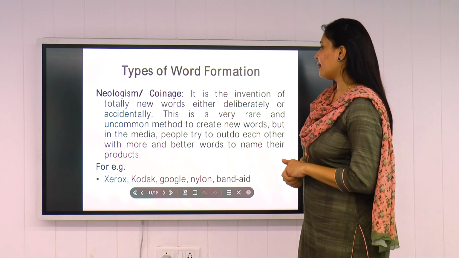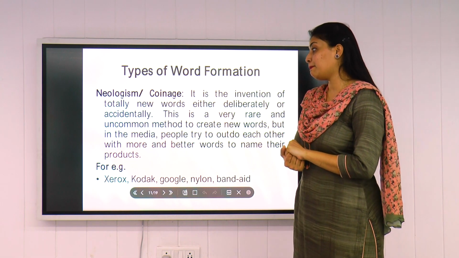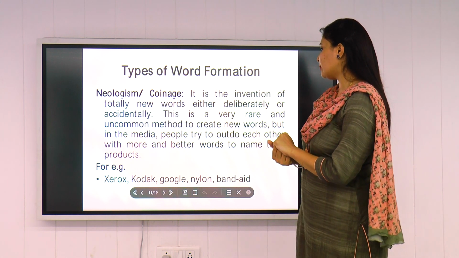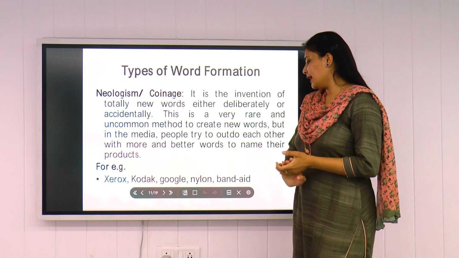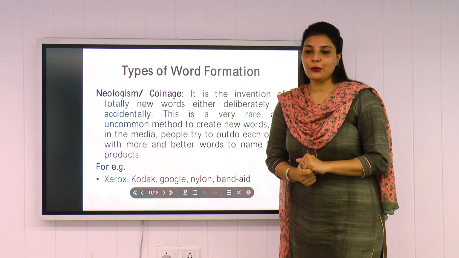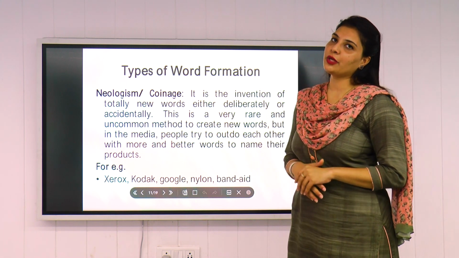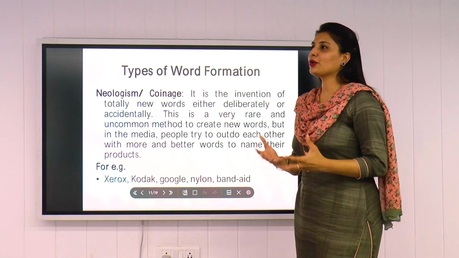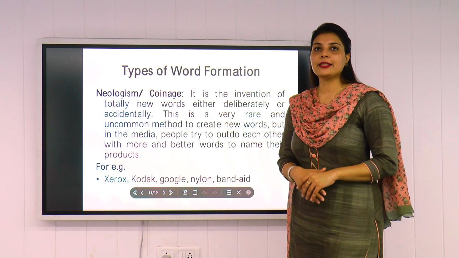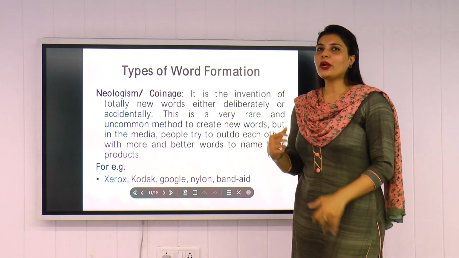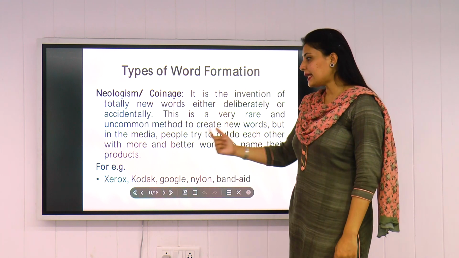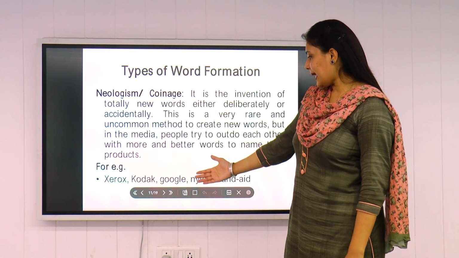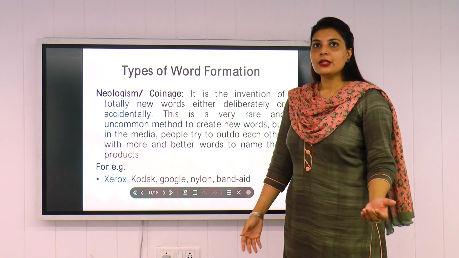So this is a very rare and uncommon method to create new words, but in the media, people try to outdo each other with more and better words to name their products. So it always goes with the media. Everybody looks forward. So nowadays, we always go with what we see, we buy that, right? So we always look forward to what new name we can give. As you can see in the examples: Google, Kodak, Nylon, Band-Aid.